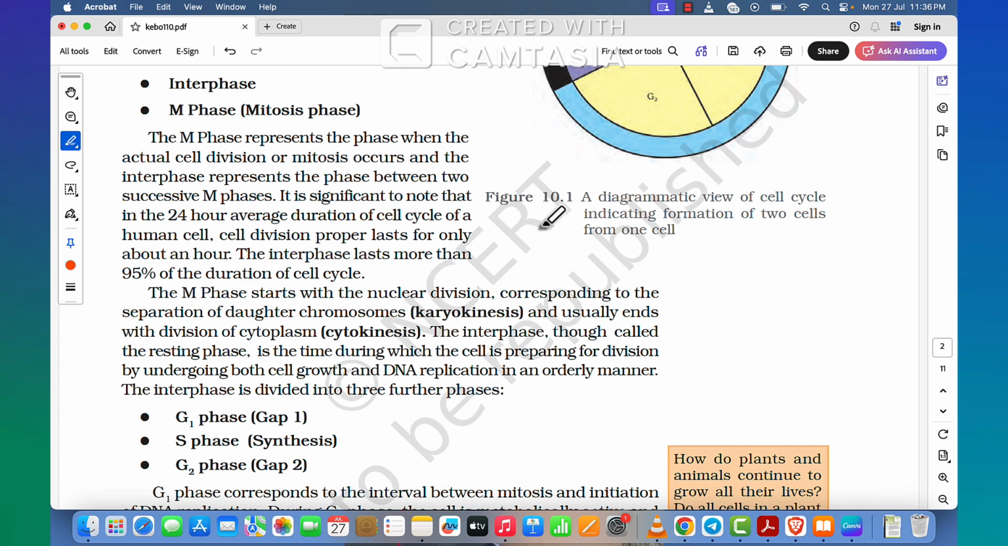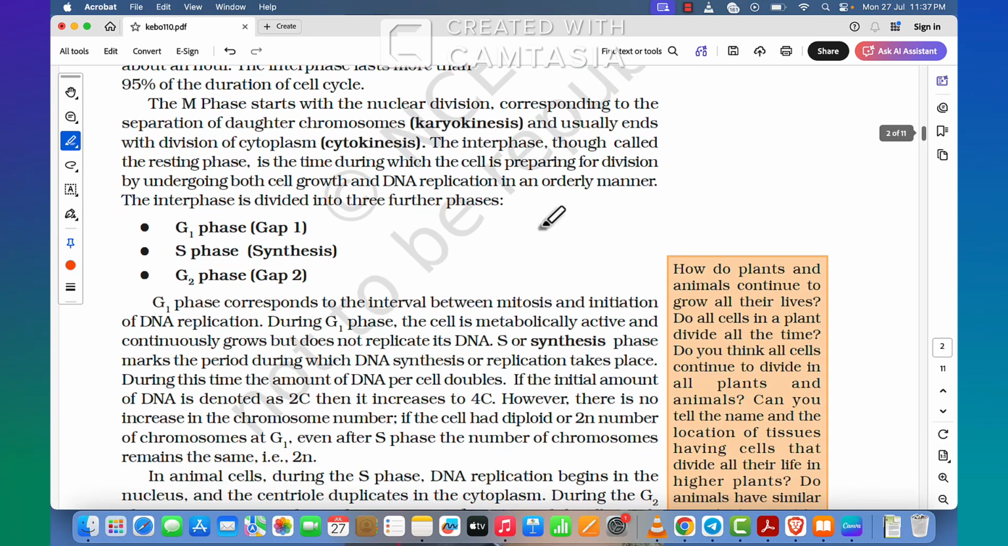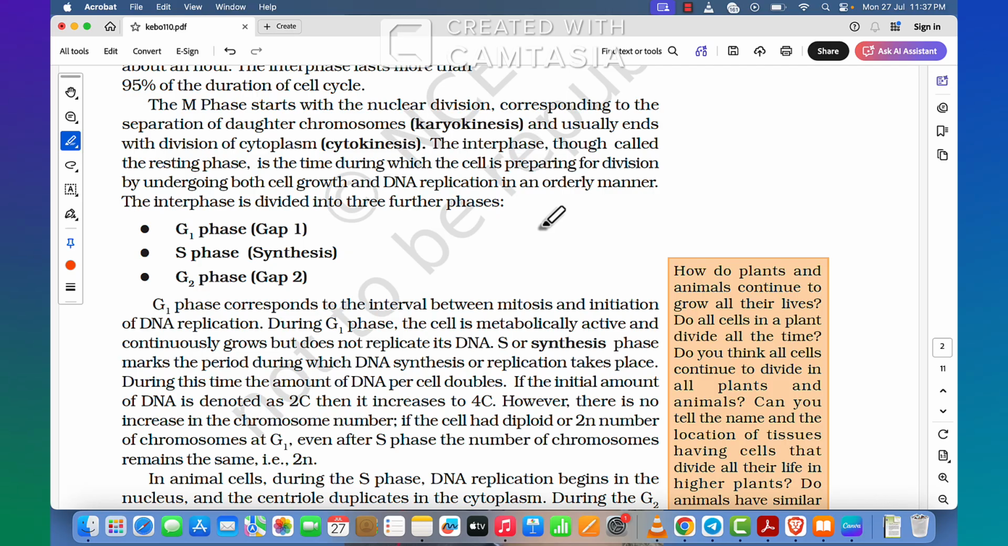It is significant to note that in the 24-hour average duration of cell cycle of a human cell, cell division proper lasts for only about an hour. The interphase lasts more than 95% of the duration of the cell cycle. M phase starts with the nuclear division corresponding to the separation of daughter chromosomes, karyokinesis, and usually ends with division of cytoplasm, cytokinesis. The interphase, though called the resting phase, is a time during which the cell is preparing for division by undergoing both cell growth and DNA replication in an orderly manner.